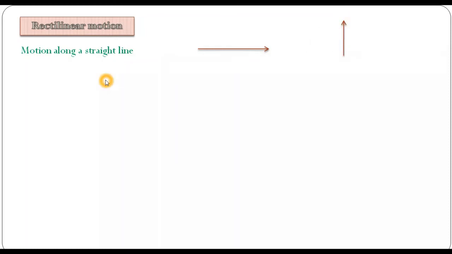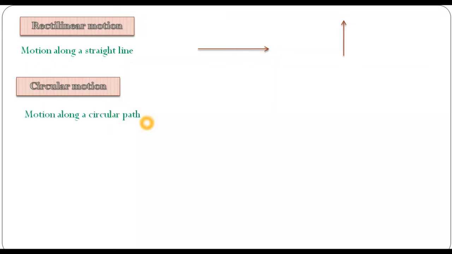Now we have another term, circular motion. The name itself defines this. It's nothing but the motion along a circular path. For example, when a car is moving along a path like this, it means the car is having circular motion. In this lesson, we'll first talk about rectilinear motion, then towards the end of the lesson, we'll talk about circular motion.